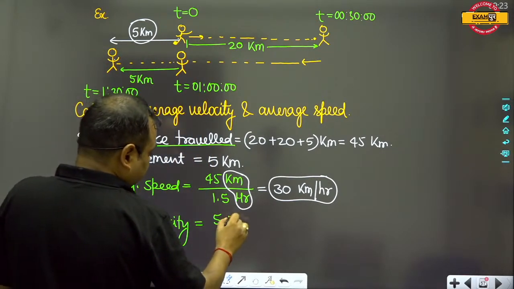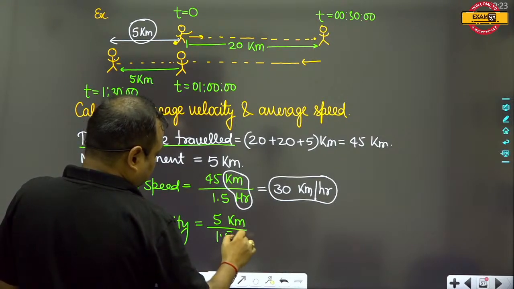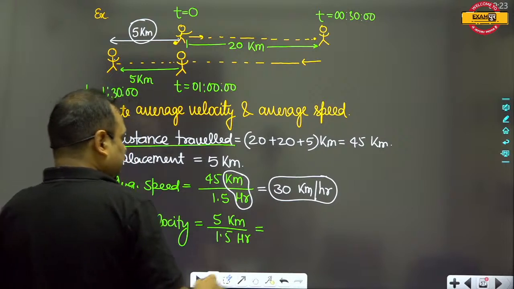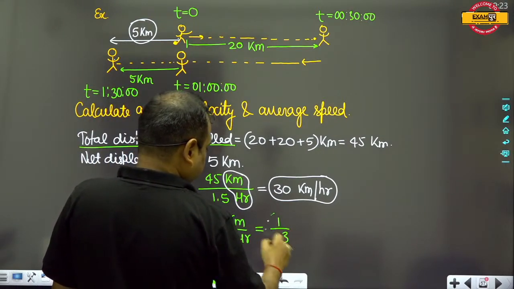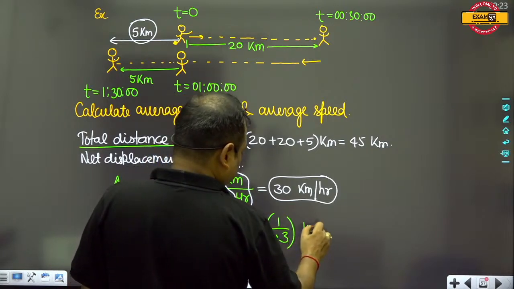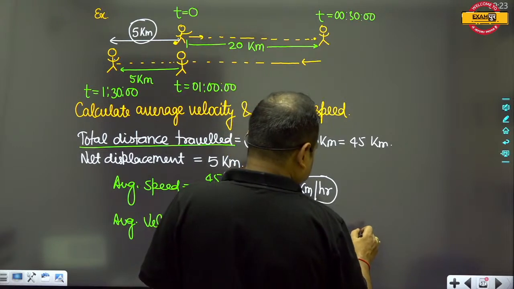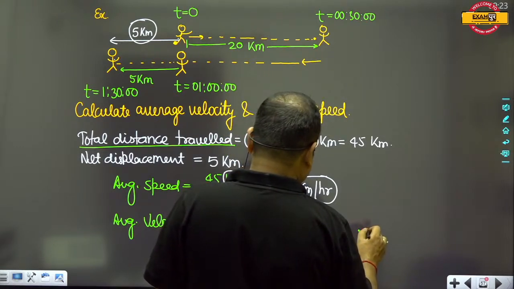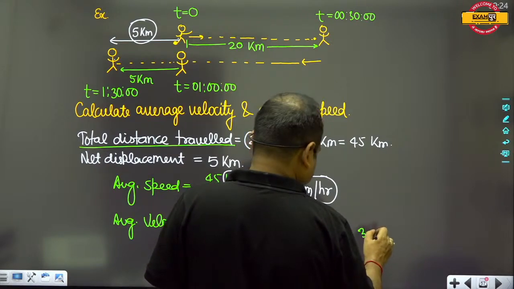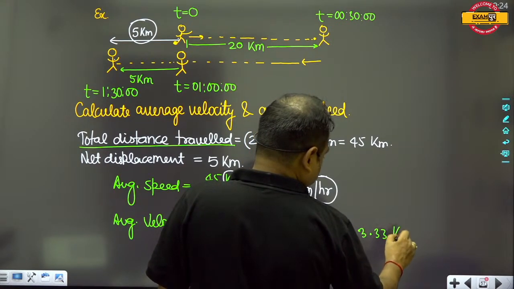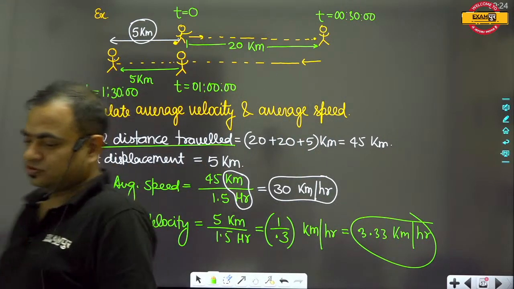So that's why 5 kilometers upon 1.5 hours, which will be equal to 3.33 kilometers per hour. So this will be the average velocity.